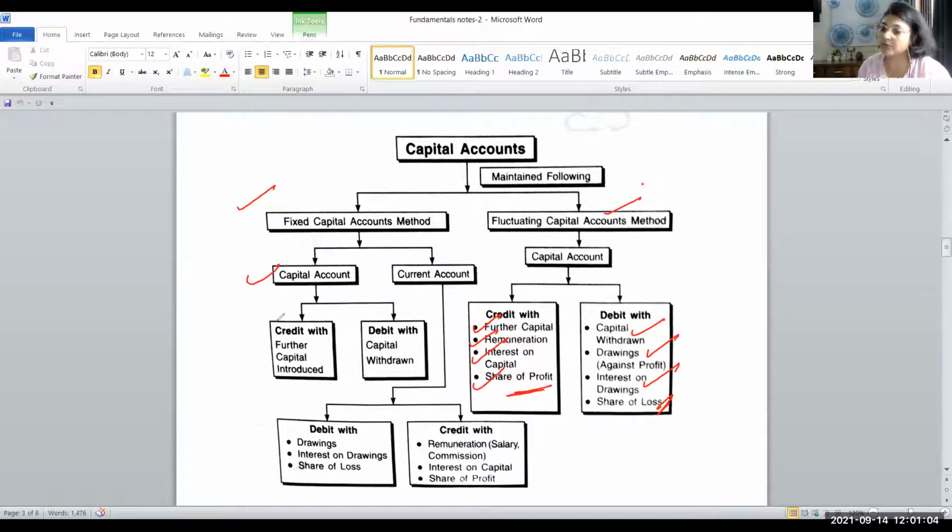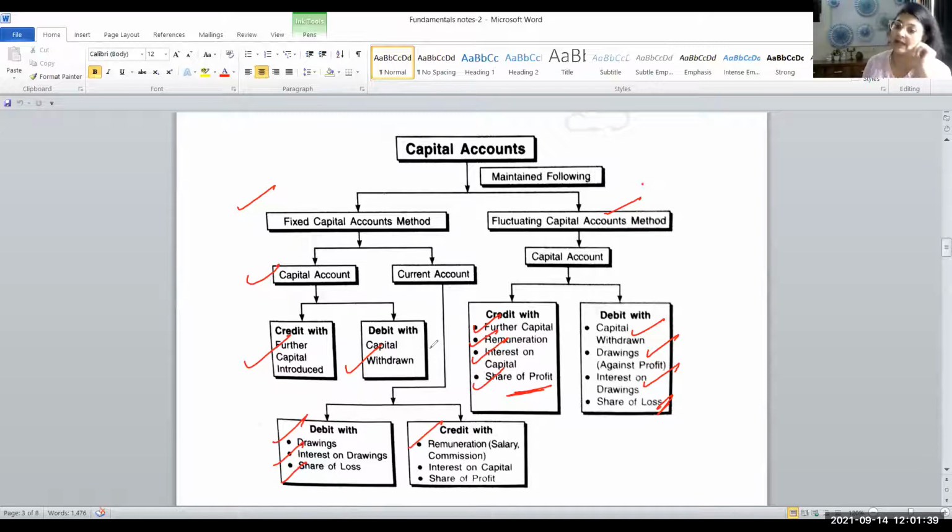So see what is going to come on the credit side: further capital introduction. And on the debit side, capital withdrawal. That's it. Only these two things are going to come under the capital account. Under the current account, all other things are going to come. So drawings, interest on drawings, or share of loss will all be debited. Whatever is reducing the partner's capital comes on the debit side of the current account, and whatever is increasing the partner's current account comes on the credit side. That is remuneration, commission, salary, interest on capital, or share of profit.